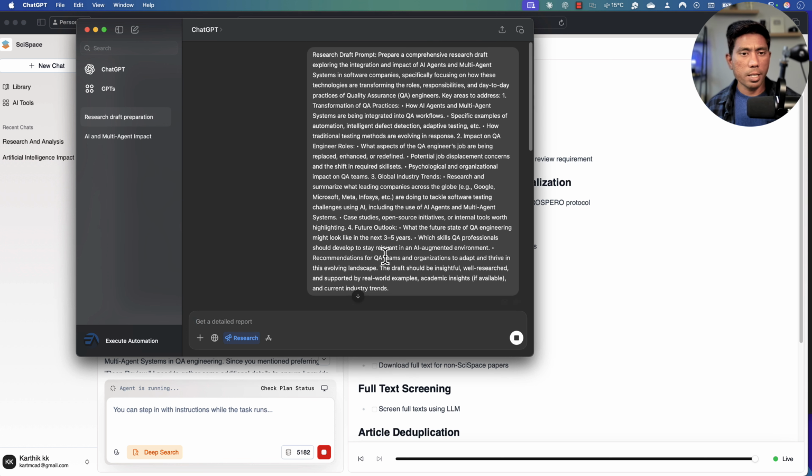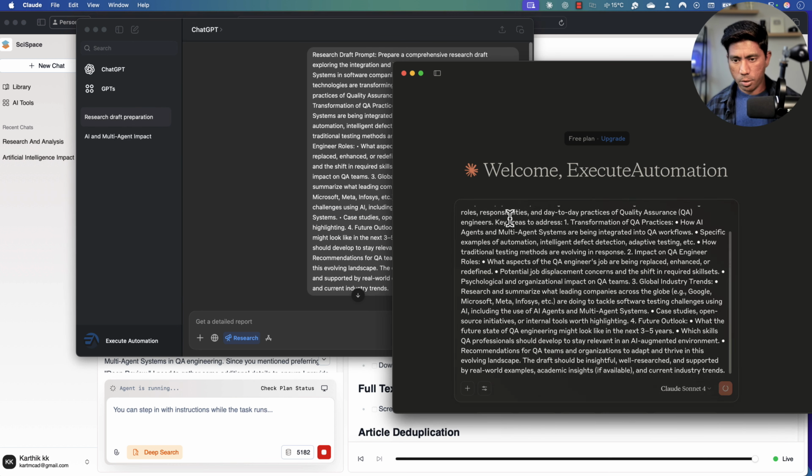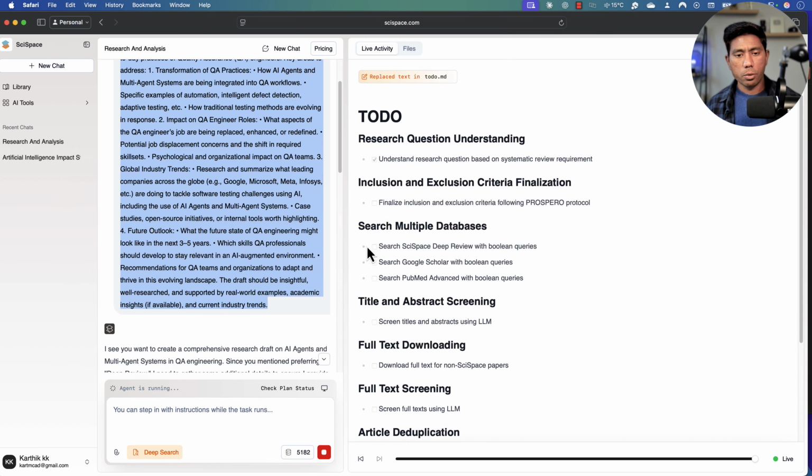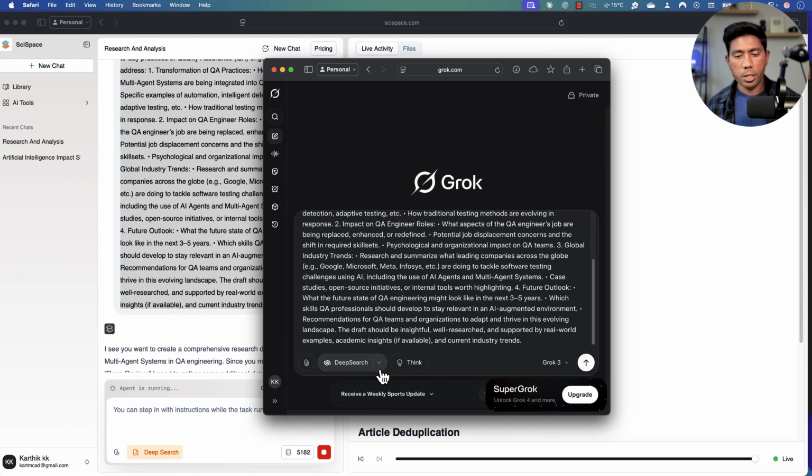And now you will notice that the same search is going to happen from our ChatGPT as well. And at the same time, I'm going to go to the Claude. I'm going to ask this question, and I'm going to go to Grok, probably, which is this one. And I'm going to do a deep search. They also have got the deep search with the extended search and more reasoning, but I'm just going to leave that over here, and I'm going to hit enter.